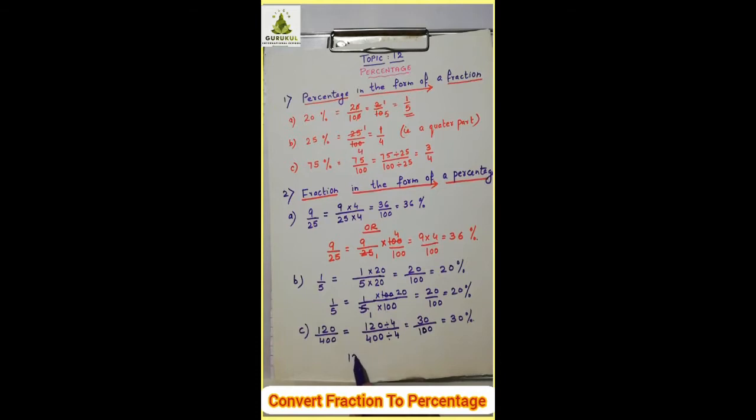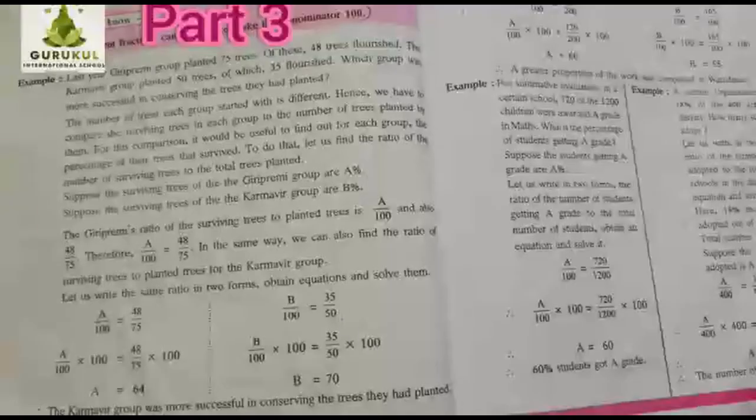Or another way to do this is, 120 upon 400 is given to you. You can write this as 4 into 100. You can split it this way. Is it clear? Keep 100 as it is and you can reduce the numerator and denominator. Here it is in multiplication. So 4 3s are 12 and 4 zeros are 0. So it is 30 upon 100. The same thing you will get. Understood these calculations? Now this is the way to convert a fraction into percentage.